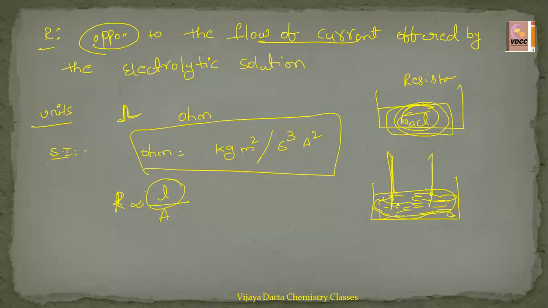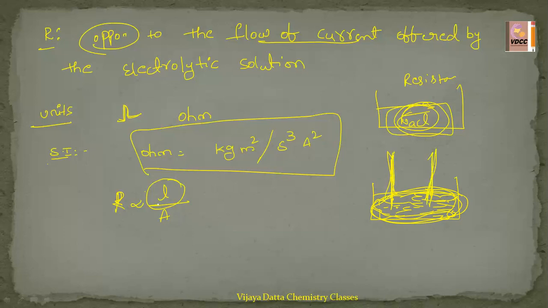This electrolytic solution has some resistivity because it opposes the flow of current passing through it. So how much resistance the electrolytic solution shows, how to calculate it: that resistance will be directly proportional to the distance, meaning the separation between these two electrodes.